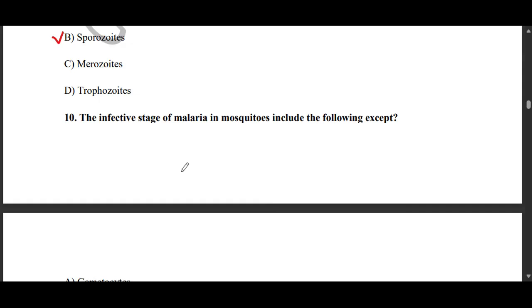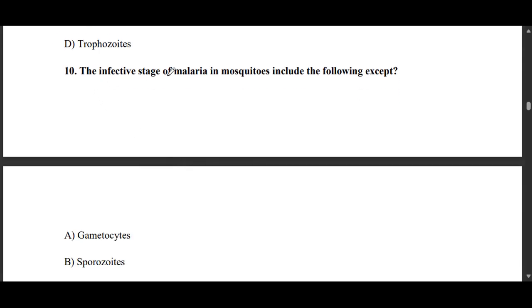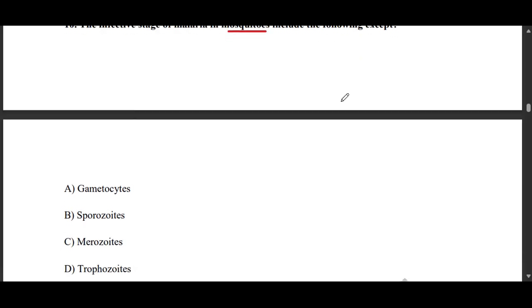Then question number 10 says the infective stage of malaria in mosquitoes. Now this is in mosquitoes, not in humans. Include the following except.